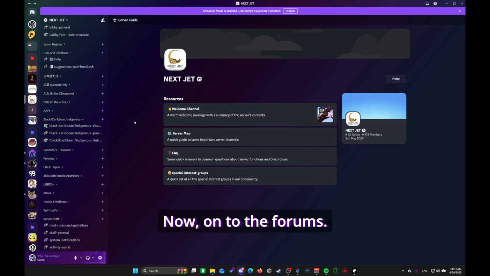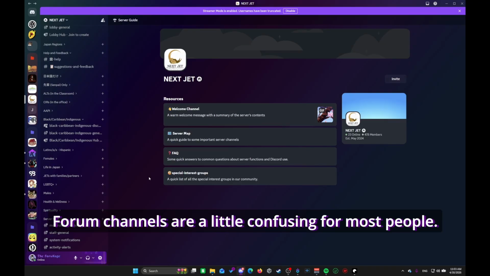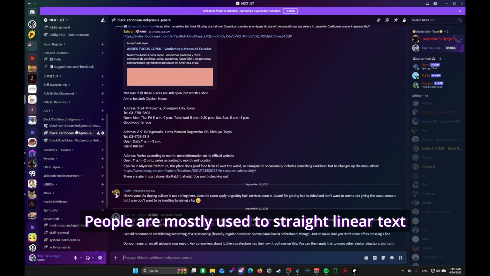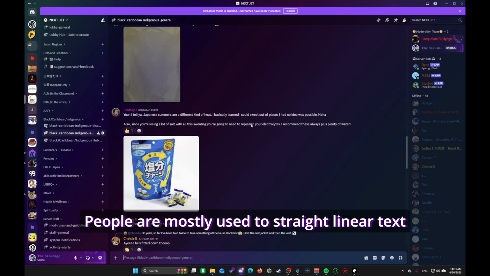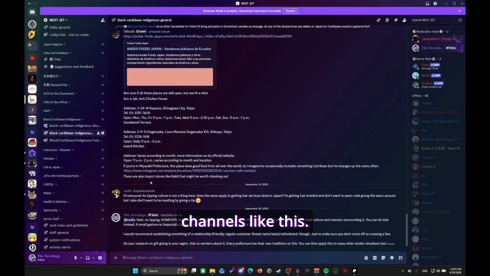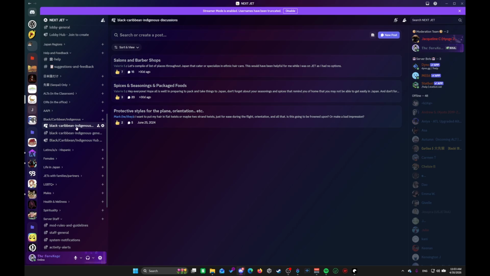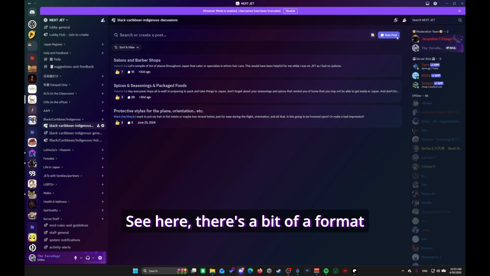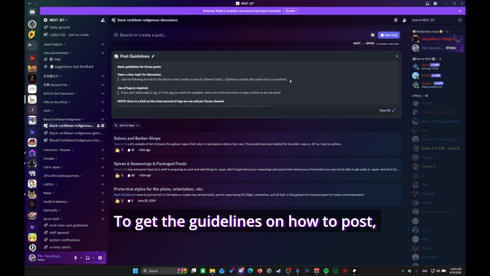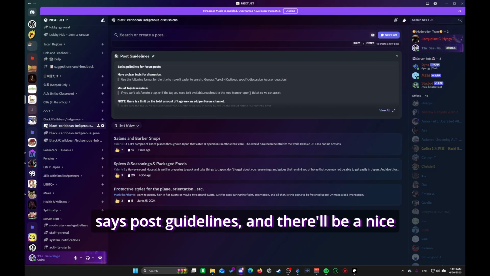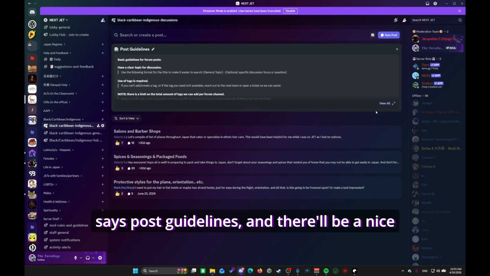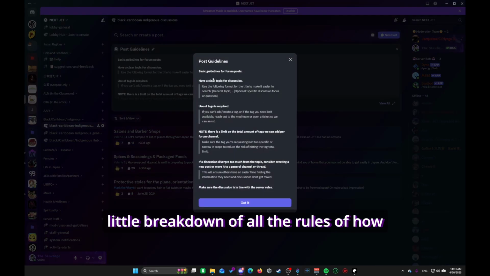Now on to the forums. Forum channels are a little confusing for most people. People are mostly used to straight linear text channels like this. The forums are a little different. See here, there's a bit of a format to it. To get the guidelines on how to post, you can click this little icon here that says post guidelines, and there'll be a nice little breakdown of all the rules of how to post.